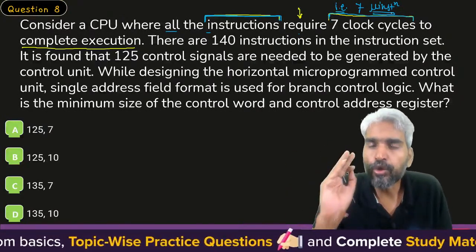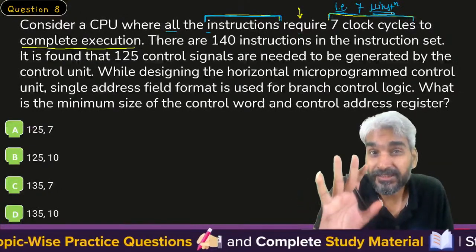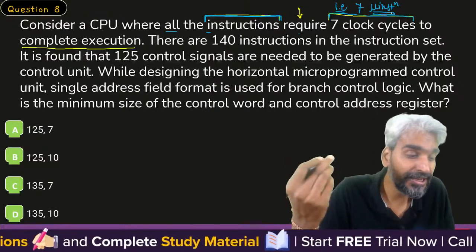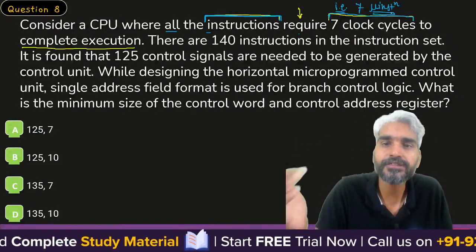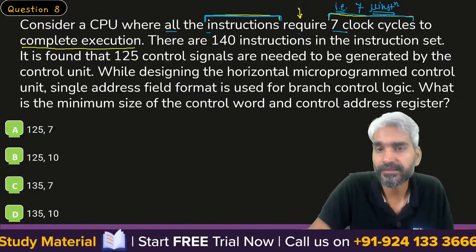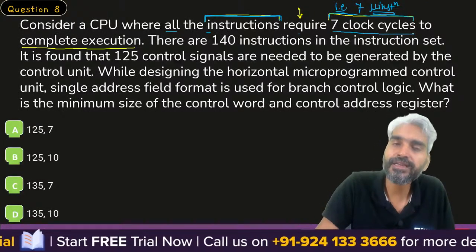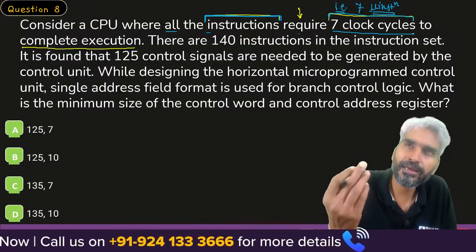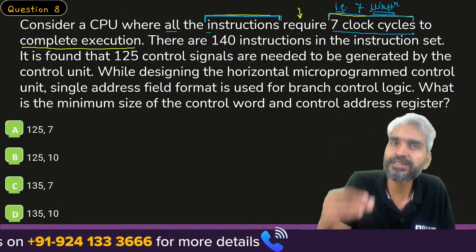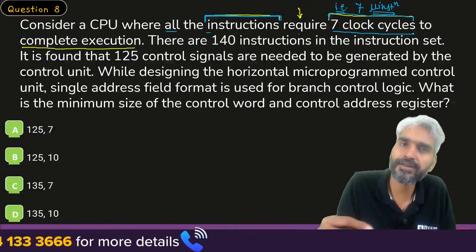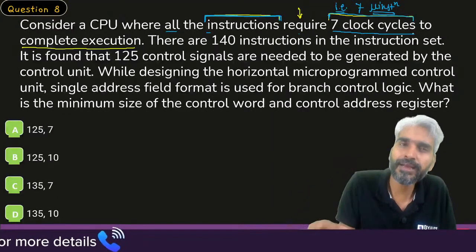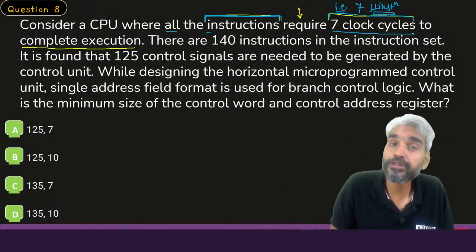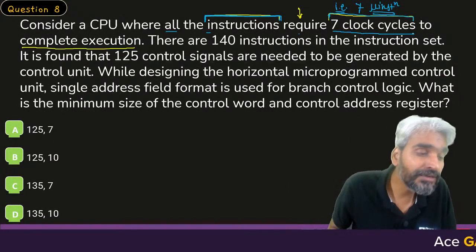This is the core of this particular question. This understanding is very important: there is a CPU, it has a certain number of instructions, but the idea is that for the execution of each instruction, you require 7 clock cycles. If you require 7 clock cycles for each instruction, it means that for each instruction, there are 7 micro instructions, and each one of those micro instructions will require 1 clock cycle. Therefore, 7 micro instructions will require 7 clock cycles. Hence, the execution of each instruction is requiring 7 clock cycles.